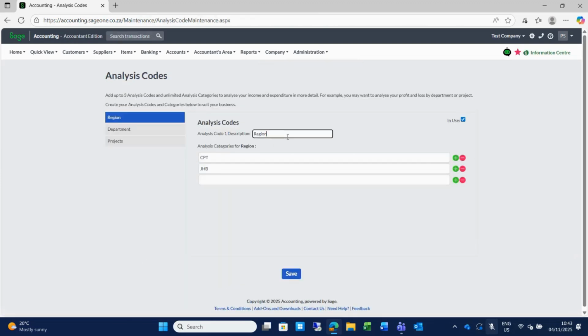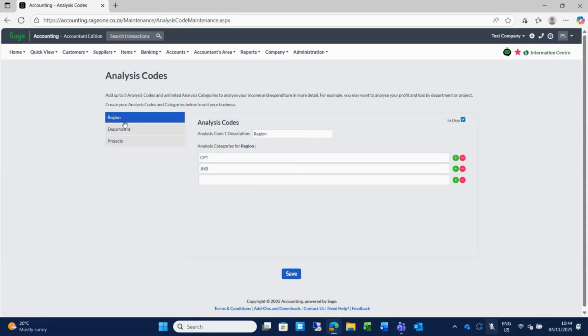Now, if I open up analysis codes, you will see that we have 3 analysis codes that we can set up. And these names that you see here, I've given those names. Here, I've been a bit more creative. Region, you can then split your region into different analysis codes. Cape Town, Johannesburg, you will see throughout the system this little green plus and red minus sign. This is to add more codes or to delete some of the lines. So it is unlimited, the amount of analysis codes that you have under each one of your 3 categories.